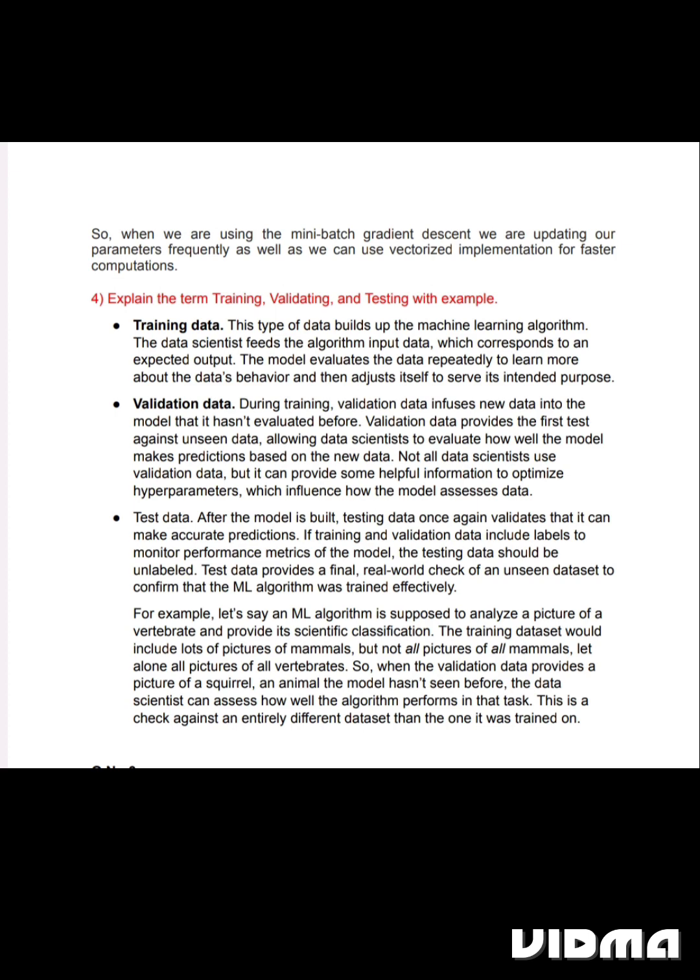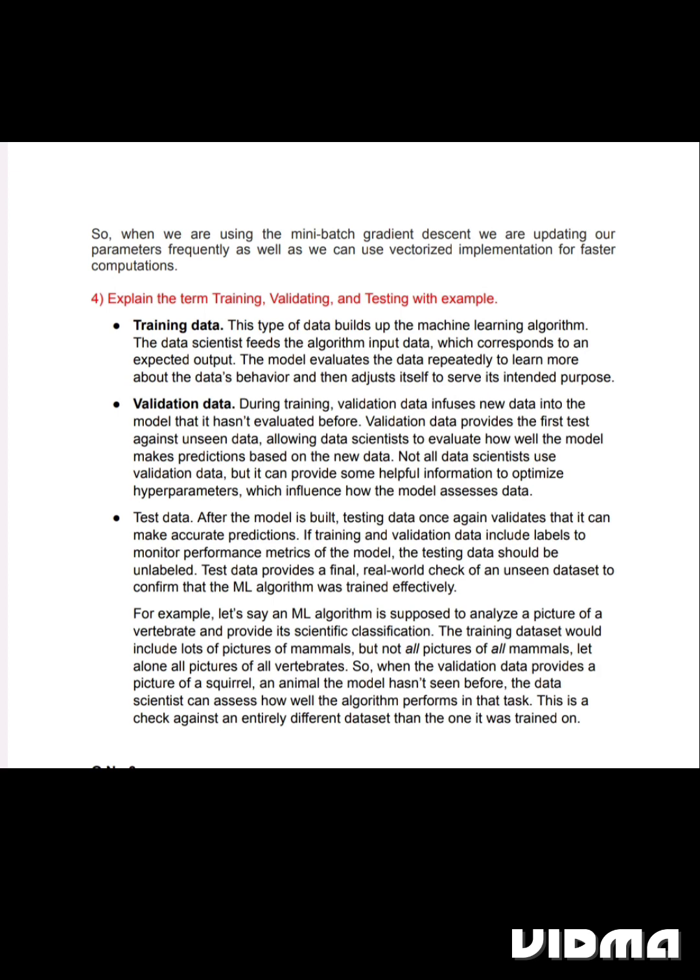4. Explain the terms training, validating, and testing with example. Training data. This type of data builds up the machine learning algorithm. The data scientist feeds the algorithm input data, which corresponds to an expected output. The model evaluates the data repeatedly to learn more about the data's behavior and then adjusts itself to serve its intended purpose. Validation data.